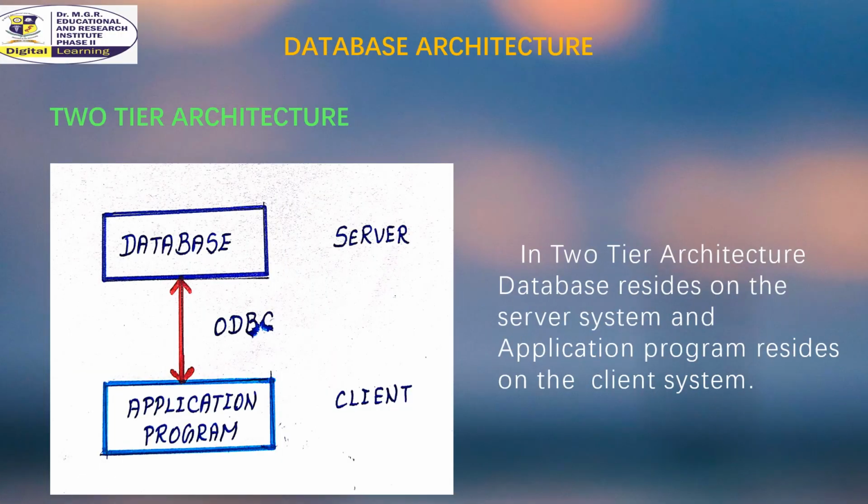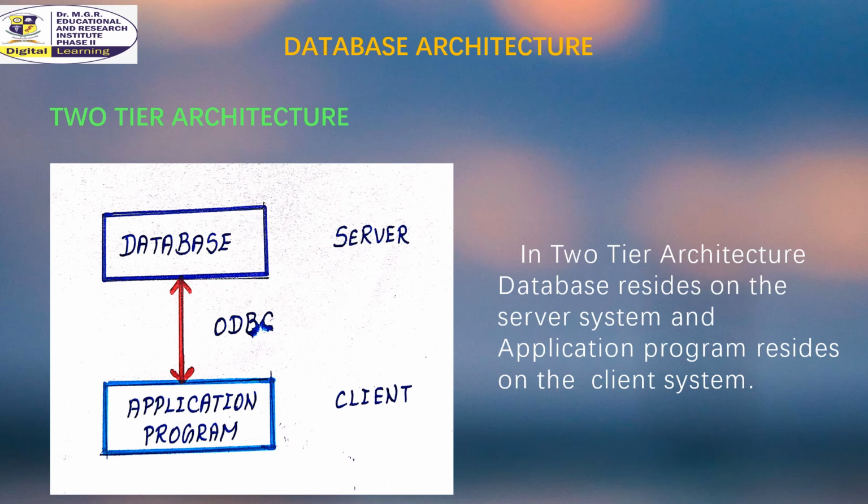Here we will see more about two-tier architecture. In two-tier architecture, the database system is present at the server machine and the DBMS application is present at the client machine. These two machines are connected with each other through a reliable network.